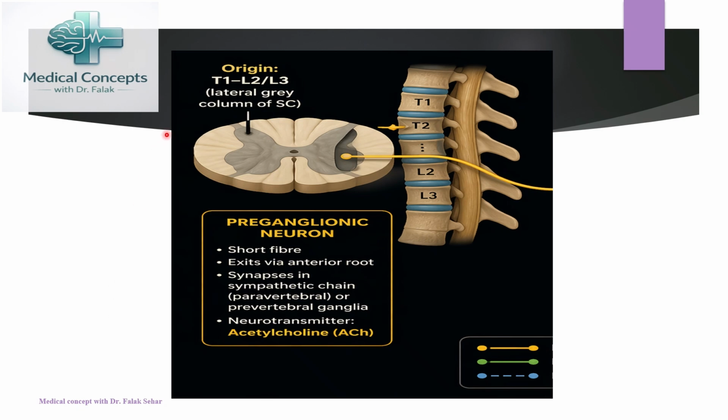The sympathetic nervous system gets its origin from the lateral gray column of the spinal cord, especially from thoracic 1 to lumbar 2 or sometimes lumbar 3 segment of the spinal cord. The preganglionic neurons, for example, those that arise directly from the lateral gray column of the spinal cord, are short in length, they exit via the anterior root, and they synapse in the sympathetic chain, either paravertebral or prevertebral ganglia. And here the main neurotransmitter released is acetylcholine. So these are very important points that you have to remember as far as your exam is concerned.